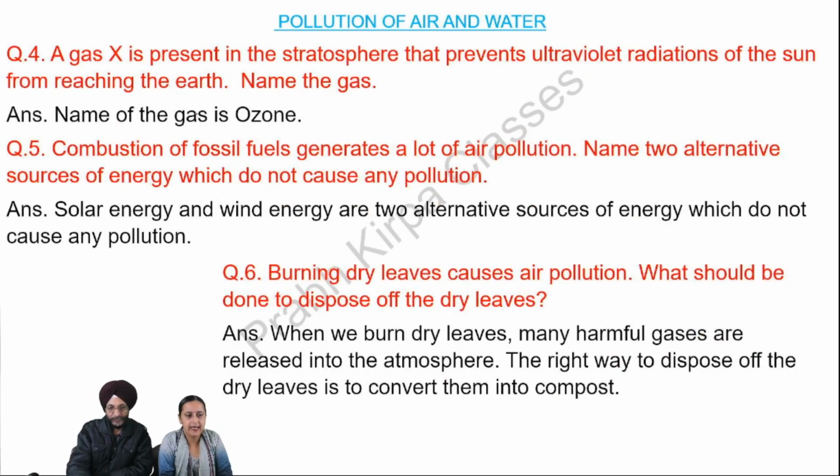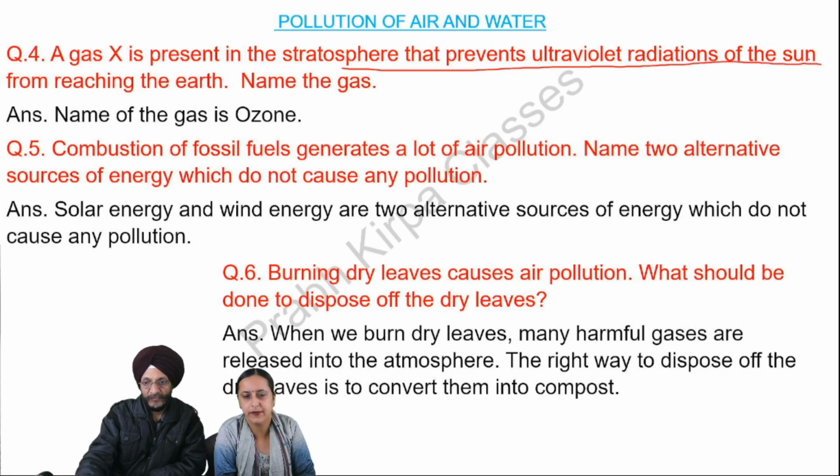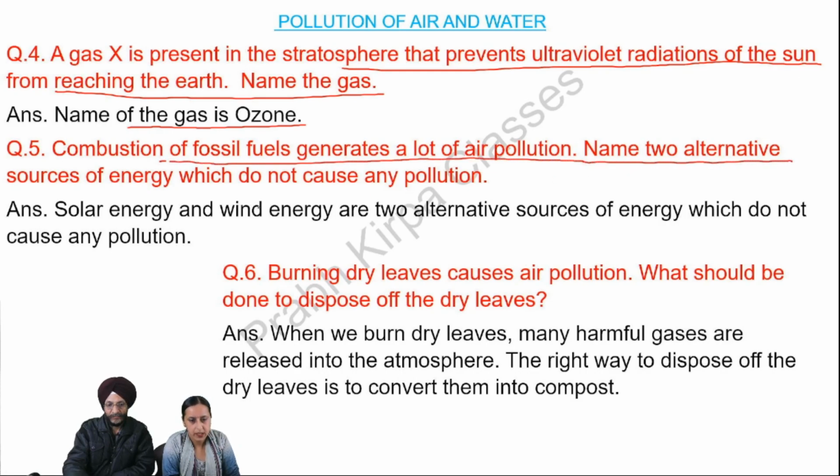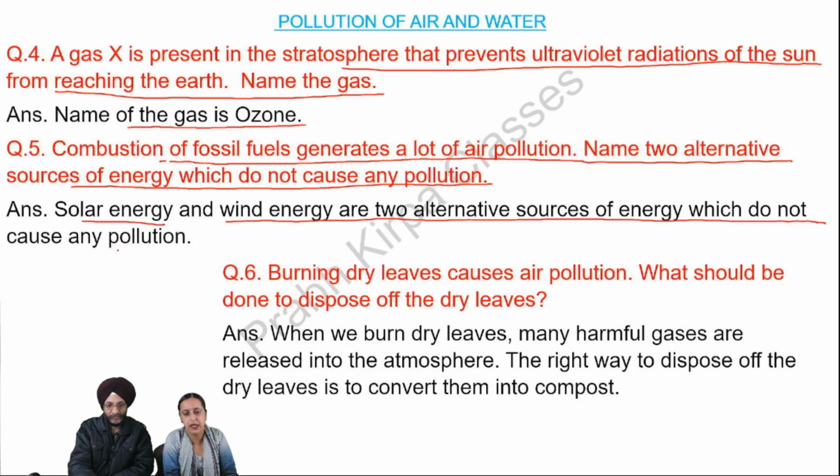Next question. A gas X is present in the stratosphere that prevents ultraviolet radiation of the sun from reaching the earth. Name the gas. So answer is name of the gas is ozone. Question number 5. Combustion of fossil fuels generates a lot of air pollution. Name two alternative sources of energy which do not cause any pollution. Answer. Solar energy and wind energy are two alternative sources of energy which do not cause any pollution.